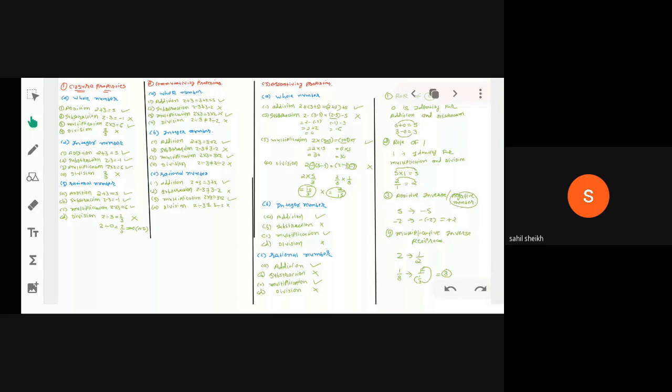If we interchange the places of 2 and 3, meaning 3 plus 2, it is also 5. So 2 plus 3 is 5 and 3 plus 2 is 5. So these numbers under addition are commutative. But if 2 minus 3, it is minus 1, and 3 minus 2 is plus 1. So we get different answers. So it means it is not commutative under subtraction. Are you getting my point?